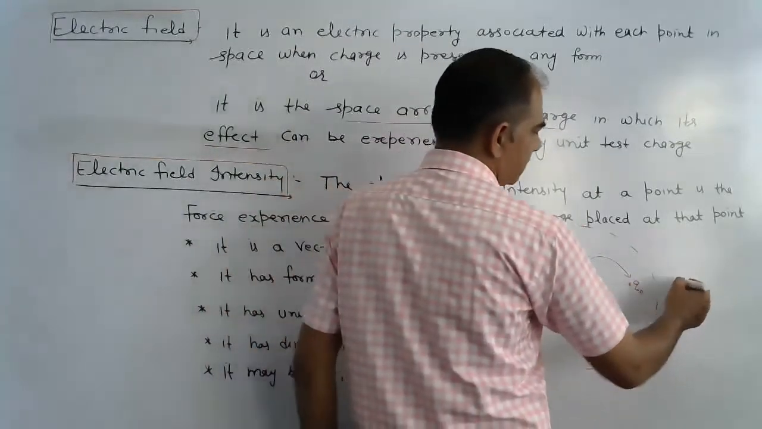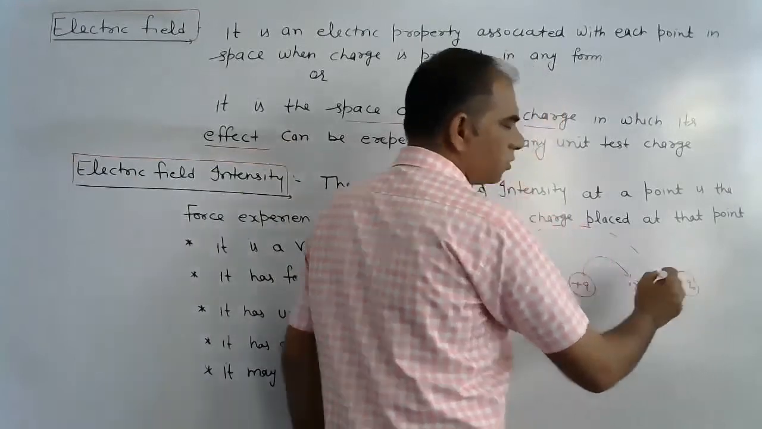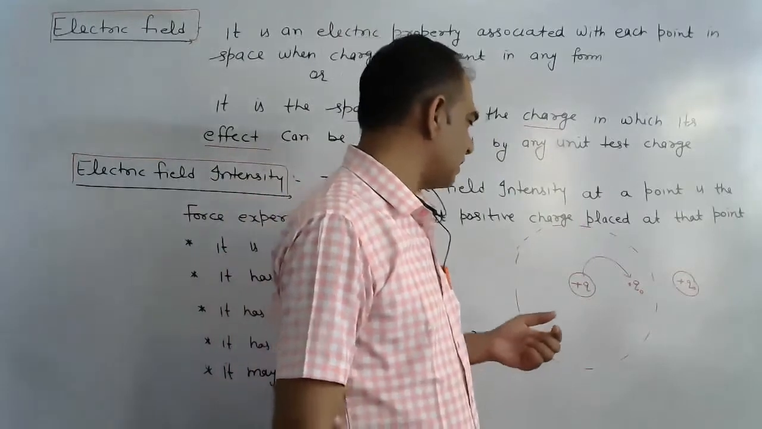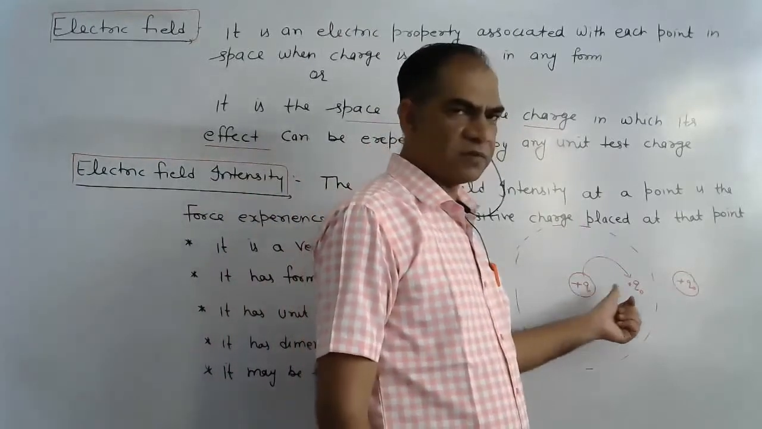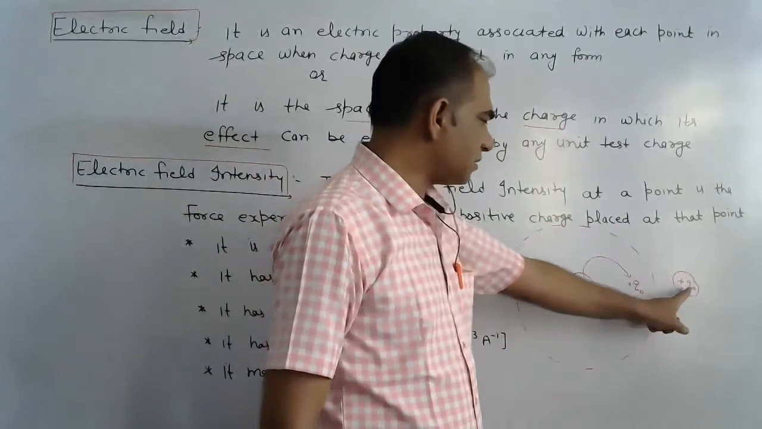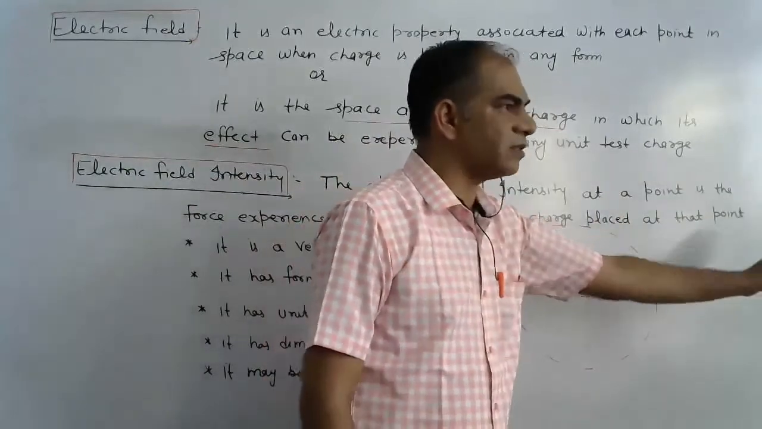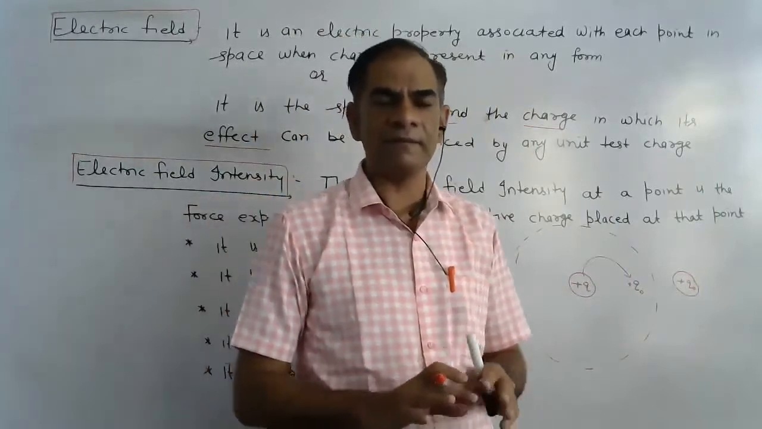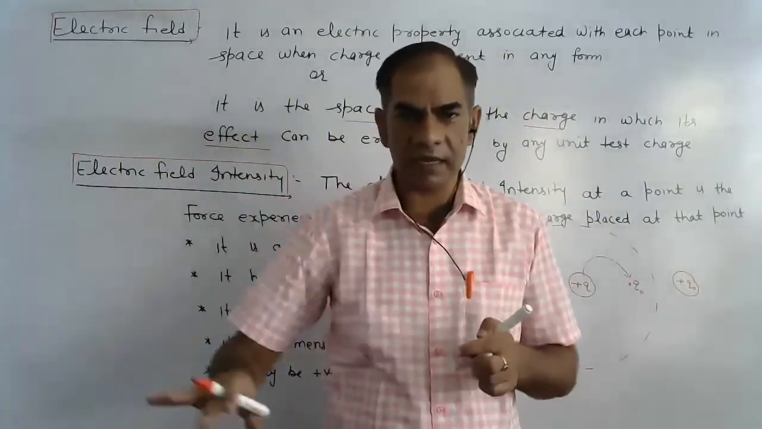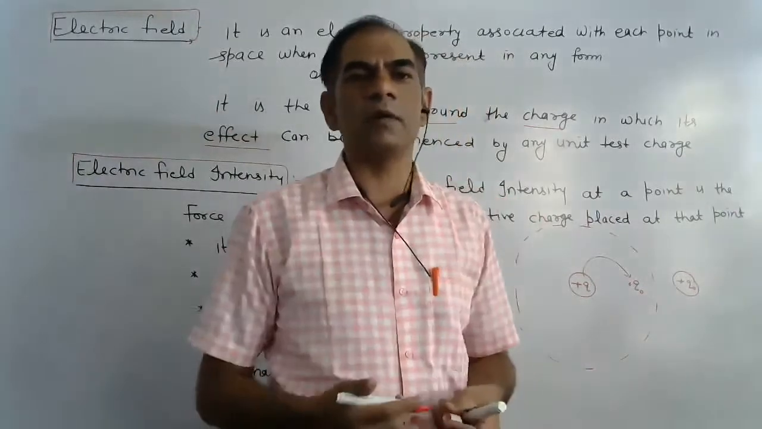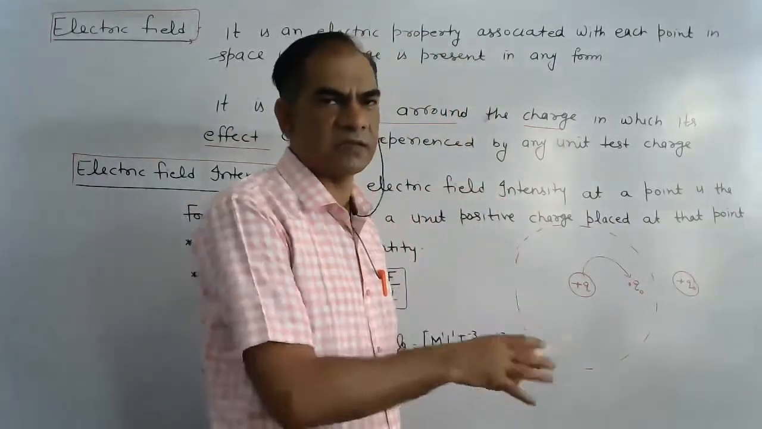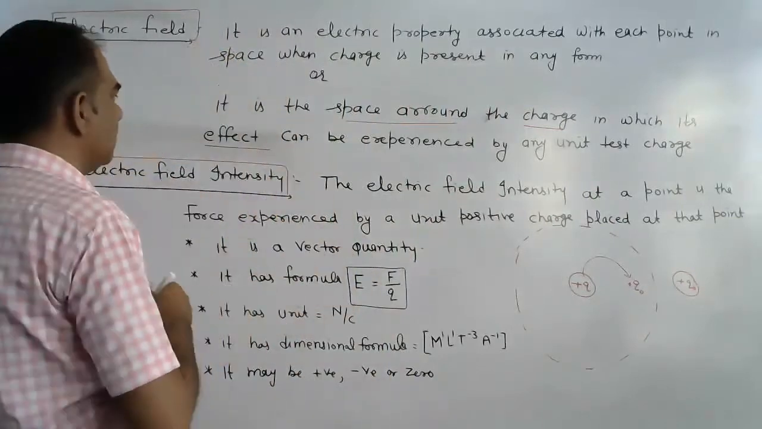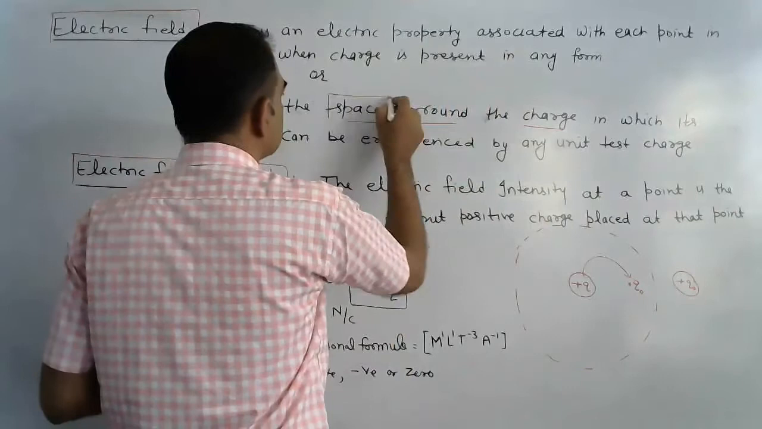If this charge is present here, then it does not experience any electrical force or electrical effect due to the presence of this charge. So we can say that at this position it is just outside the field. Here we can say that it is inside the field. Electric field is the space in which an electrical property is generated due to the presence of this charge. So electric field is the space only. It is not anything else, it is only space.